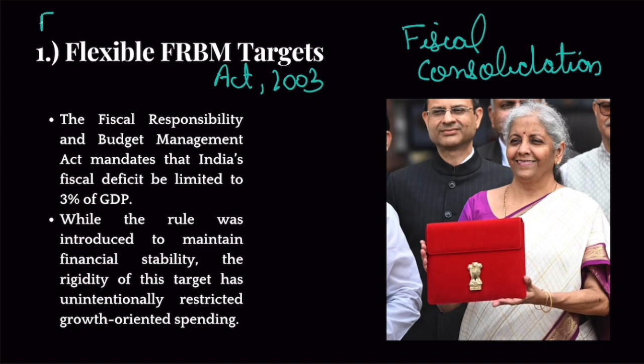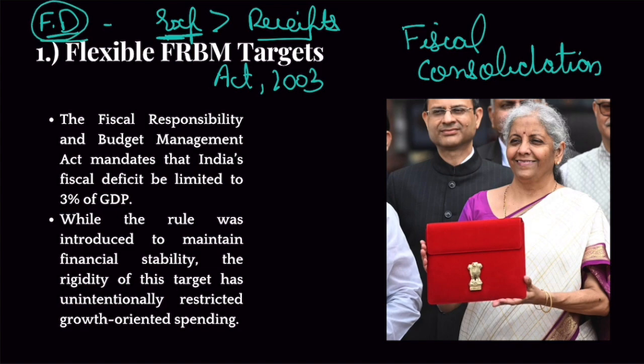Now, what is fiscal deficit? I'm sure you know this by now. Fiscal deficit is the amount by which government expenditures exceed receipts. If this is high, then you have to borrow to fulfill those expenditures. Higher fiscal deficit adds to the debt burden on you.